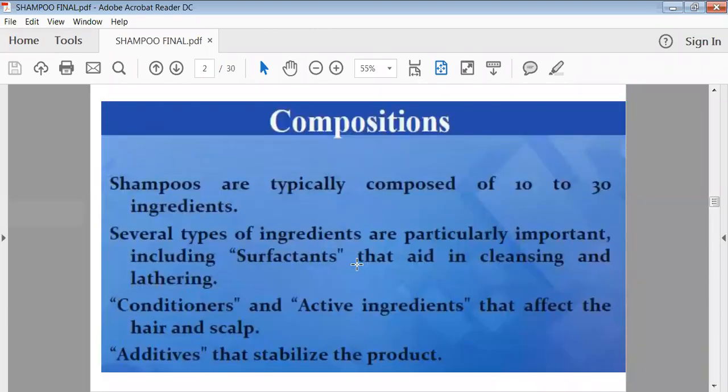Now, the composition of shampoo. Basically, shampoos contain a high concentration of surface acting agents to give the cleansing effect. That is the main role of shampoo, to remove the debris and dirt which stain your hair shaft. For that purpose, we have to add the surface acting agent. Another requirement is to impart a good conditioning effect, or to improve the natural gloss of your hair.